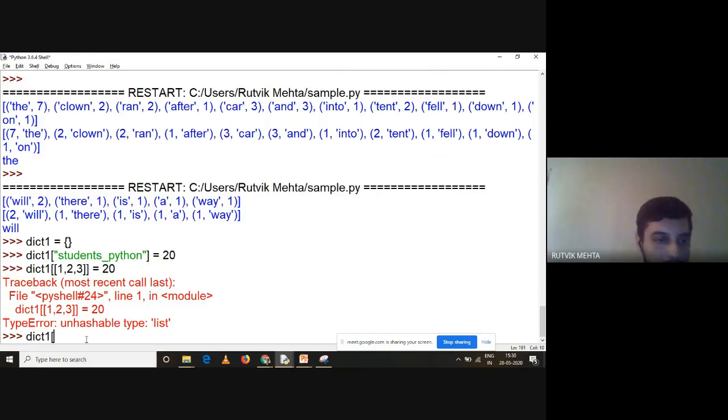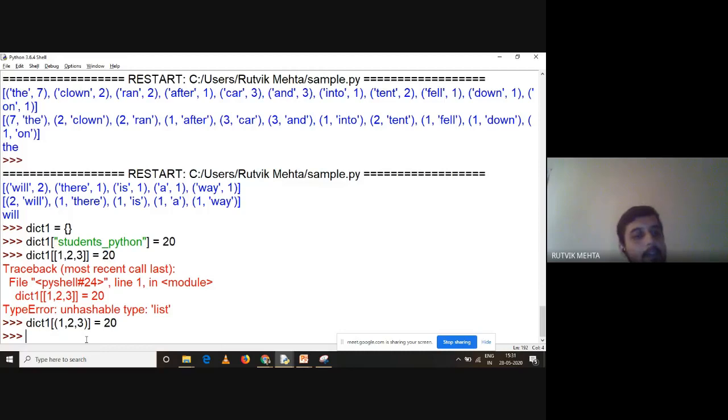Okay, let me just do it one more time. Now you have to tell me which data structure is this. I have enclosed 1, 2, 3 in round brackets. Can you tell me what is this? Anyone, please? Sir, tuple? Yeah, it's a tuple. Great, right? It's a tuple. So when you enclose it in a square bracket, it is a list. When I enclose it in a round bracket, it is a tuple. The value I'm keeping the same for now for better understanding. It's working.